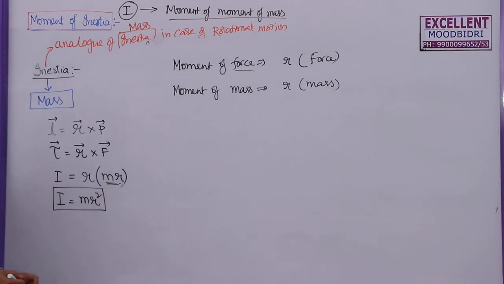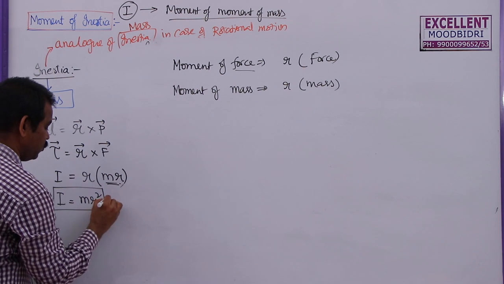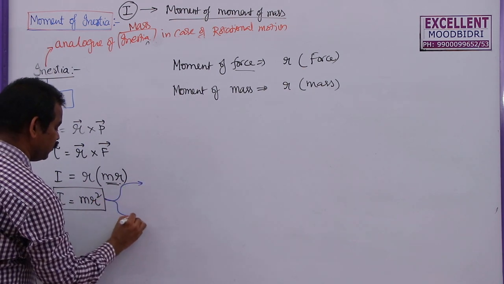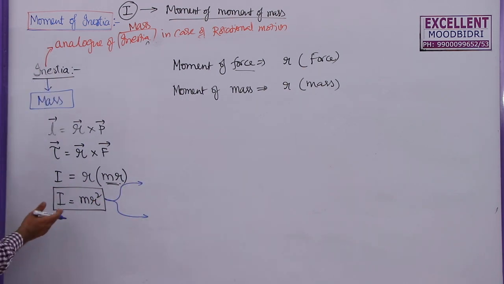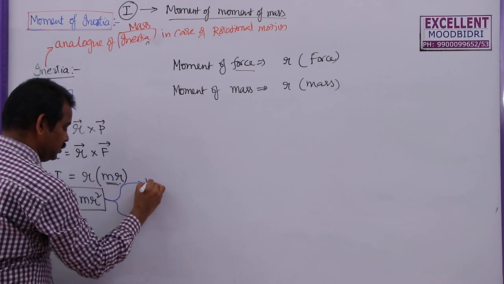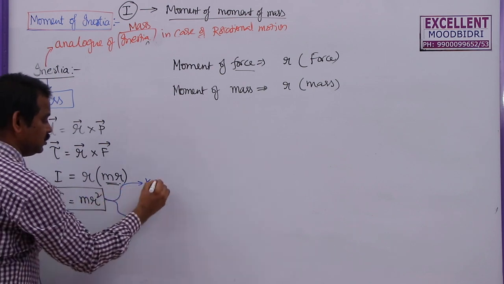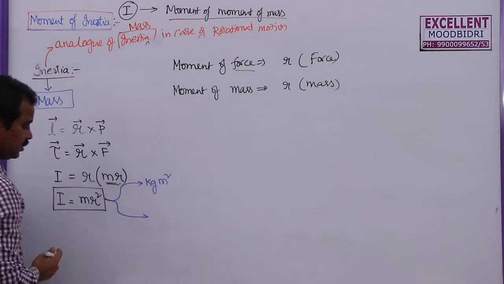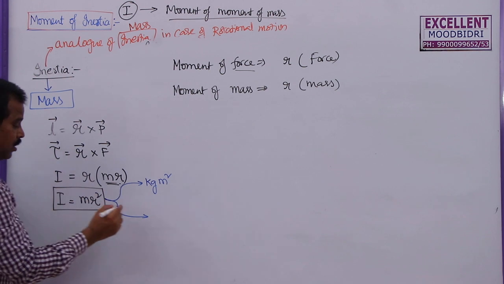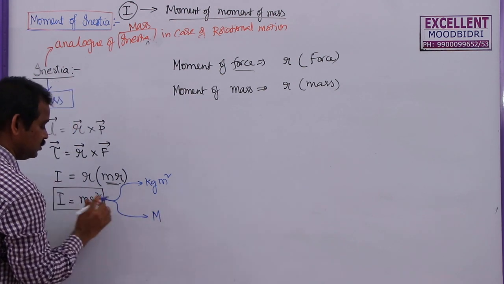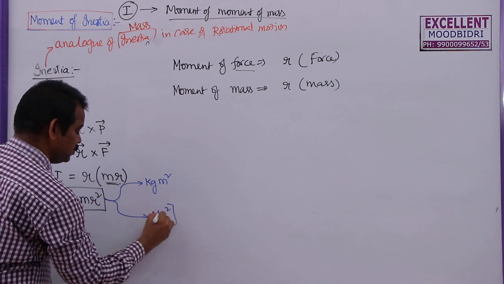Now, whenever there is a new physical quantity, we have to find the SI unit and the dimension formula for this one. So what is the SI unit of moment of inertia? So this mass is measured in kg and the distance is measured in meter square. Similarly, the dimension formula is given by mass M and the distance is L square. So this is M L square.